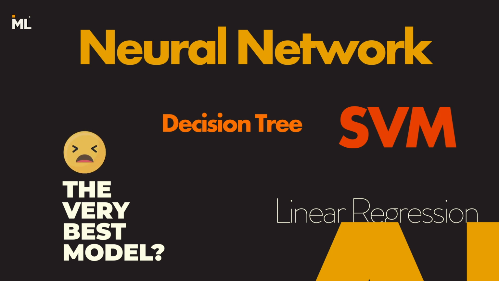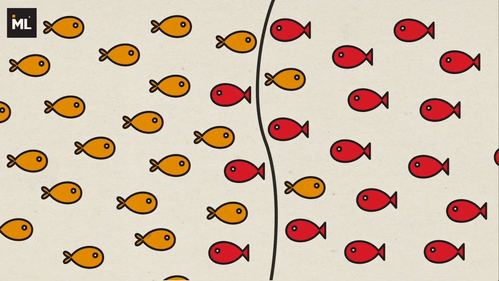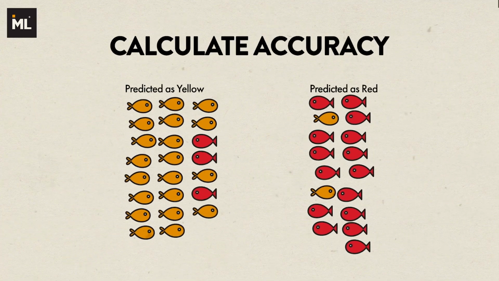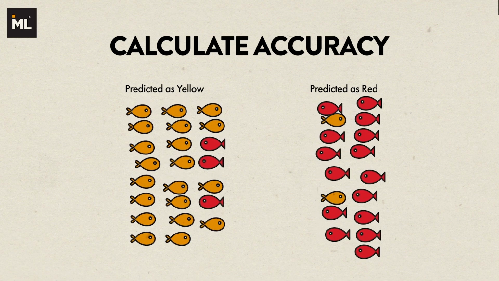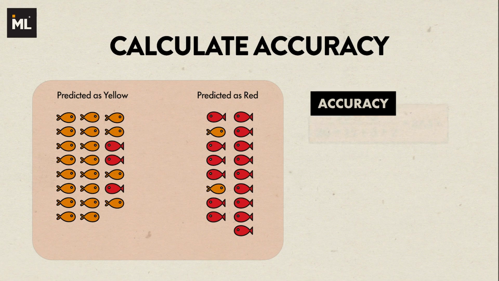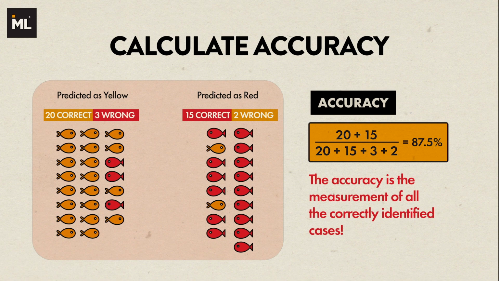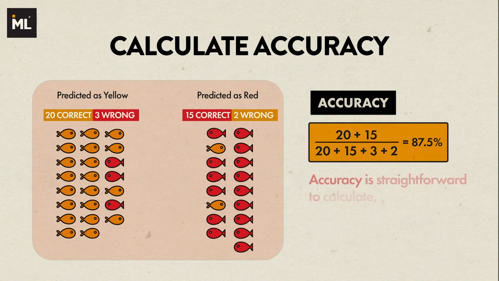For the fish classification problem, assuming we have a model to predict the fish as red fish and yellow fish, how do we measure the model performance? The first measurement that comes to mind is the accuracy of the model. The accuracy is the measurement of all the correctly identified cases. Accuracy is straightforward and easy to calculate, however, it has a big drawback.